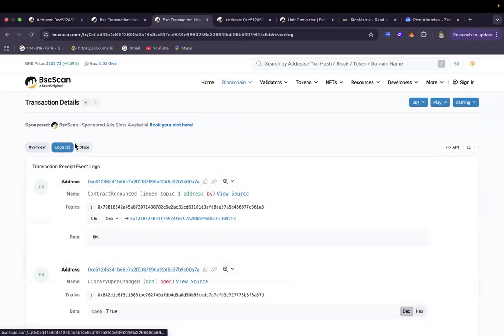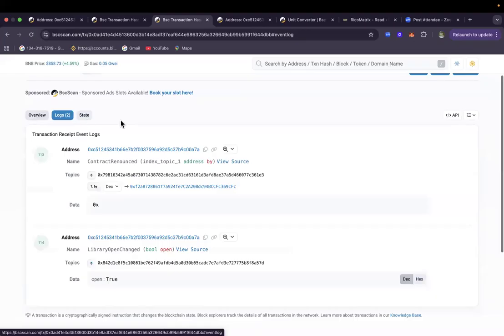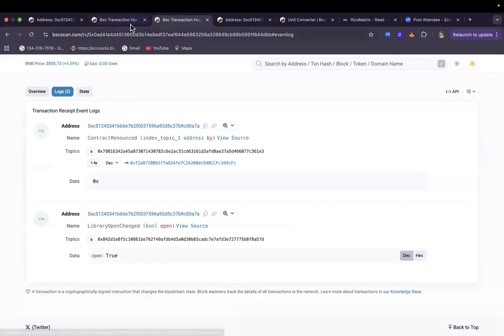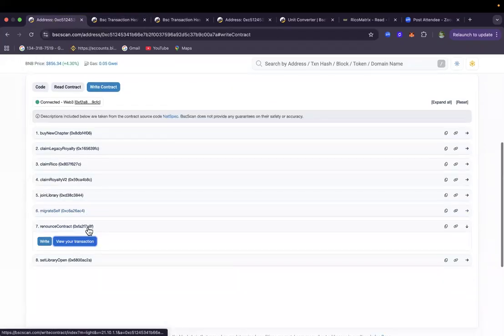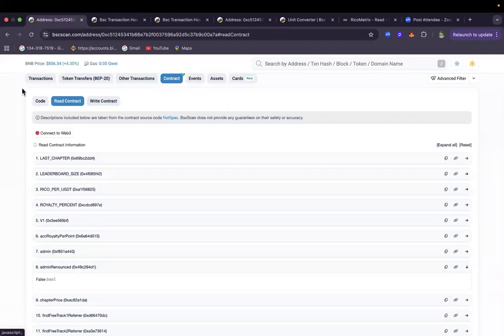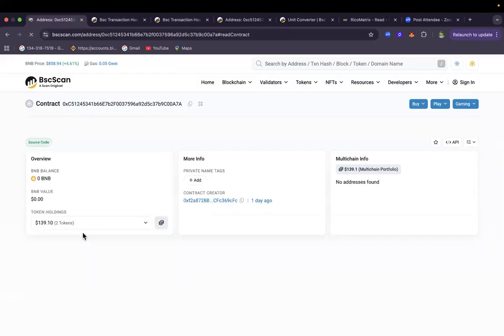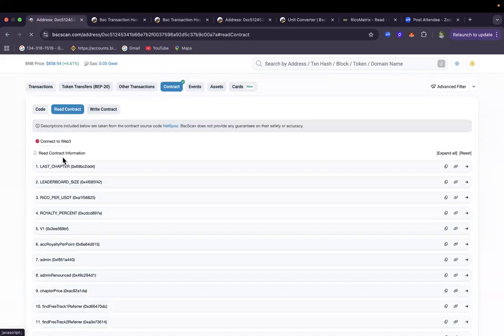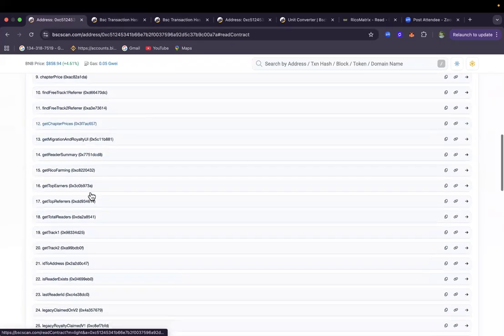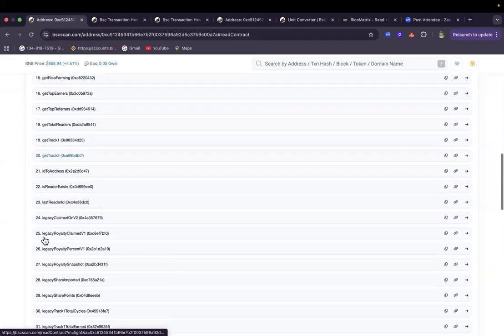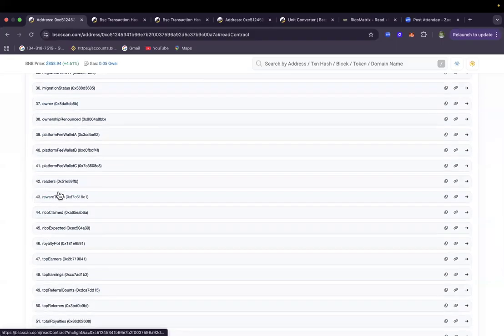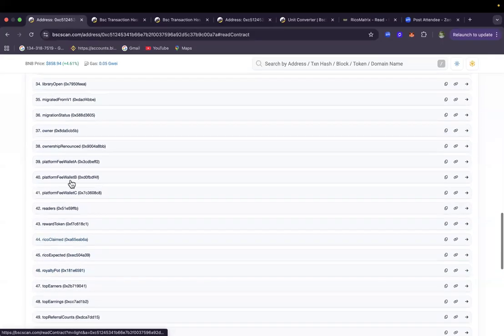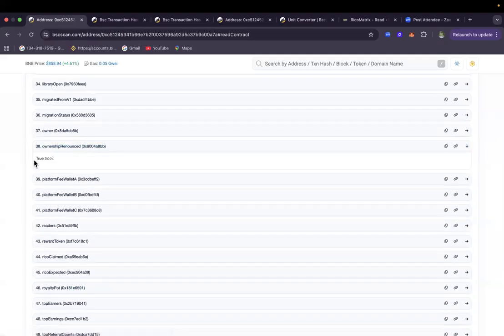Let us go back into the contract. Where is the contract? Let us go here. Come back and click on read contract. Let us refresh a little. And as we are refreshing, come down, first let us query the admin functionality. As we are querying the admin functionality, okay, this is ownership renounced true.